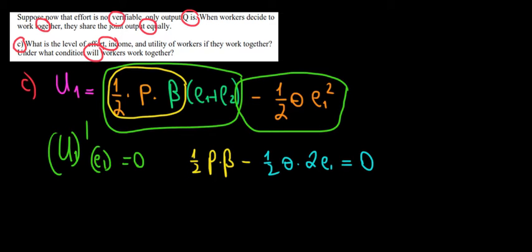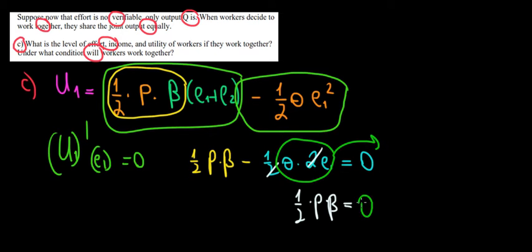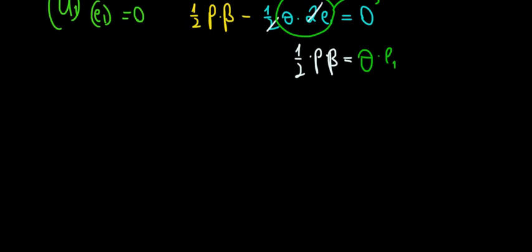We can cancel out some stuff over here. So 2 and 2 go away, meaning that 1/2 times p times beta is equal to theta times E1. So we take it on the other side, so we have theta times E1. Let's divide both sides by theta to find out the effort level. So the effort level of the first guy, E1, which is going to be the same as the effort of the second guy because the functions are symmetrical, is equal to 1/2 p times beta divided by theta.